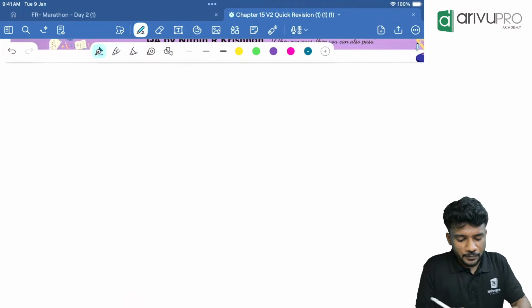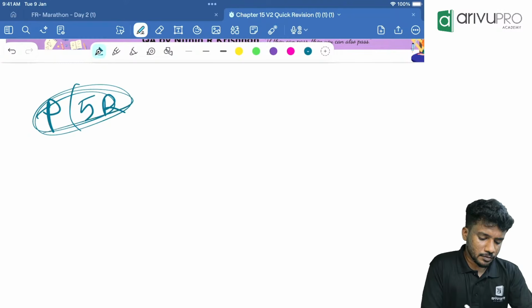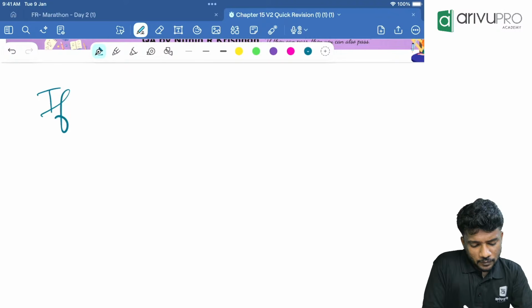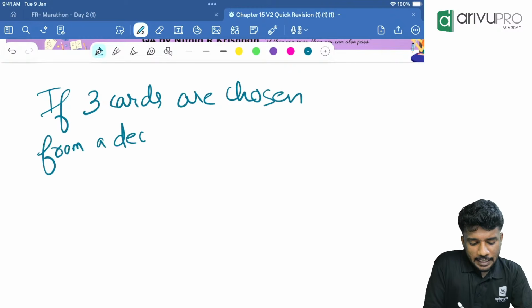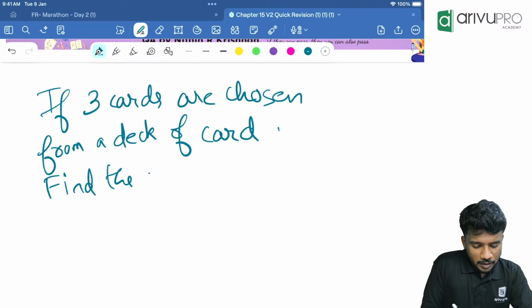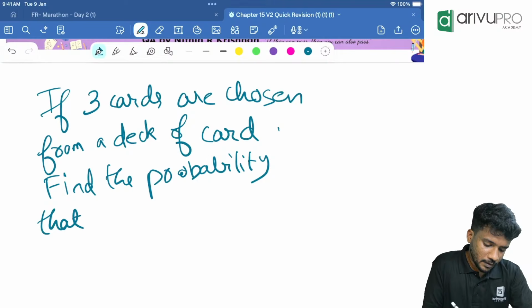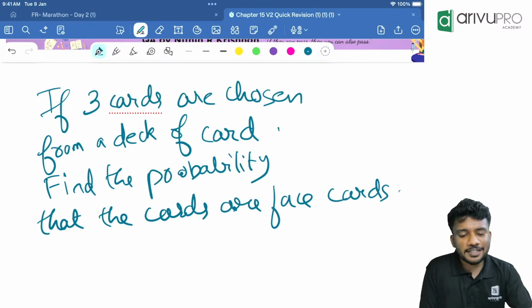Next one is over here. If 3 cards are chosen from a deck of cards, find the probability that the cards are face cards.